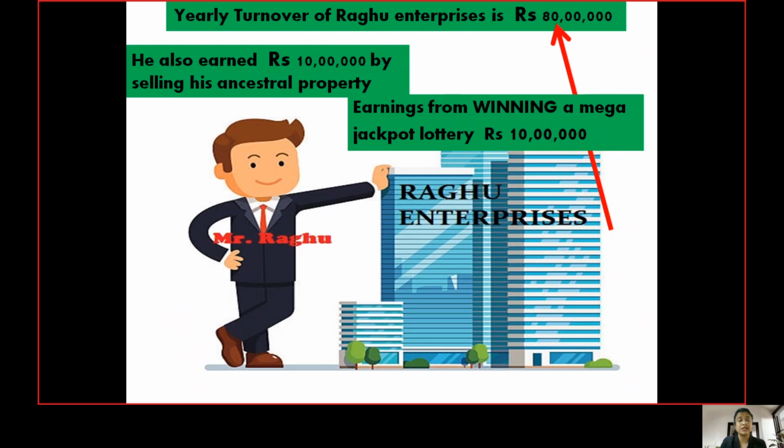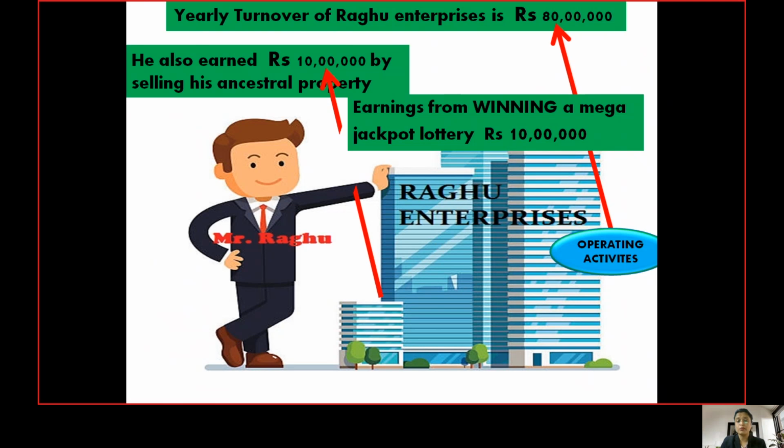But before that, let us understand the income earned by Raghu through its operating activities as well as its non-operating activities. This yearly turnover of rupees 80 lakhs earned by Raghu's firm is from its operating activities, because Raghu Enterprises carried out its manufacturing activities of textiles and sold them in the market, hence they earned this value. That is what we call the turnover, 80 lakhs.